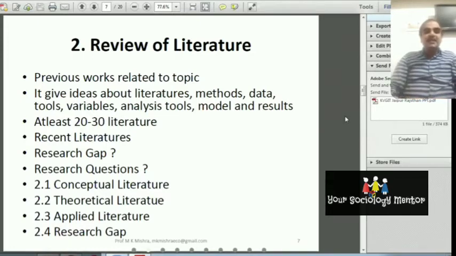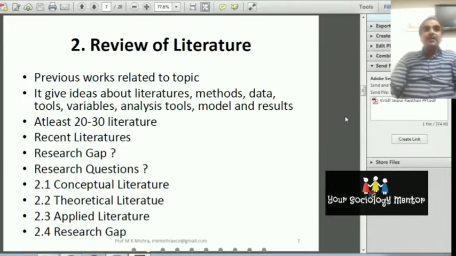I am saying that for doing the literature review, you have to read 20 to 30 research papers, or 10 to 15. For the literature review part, you should read 10 to 12 research papers. What benefit will you get?